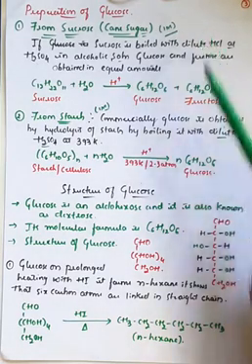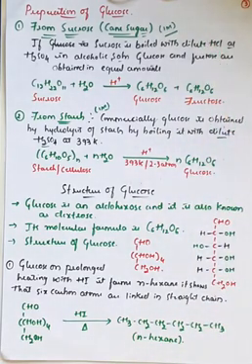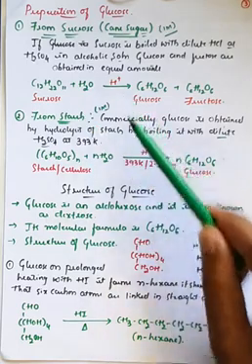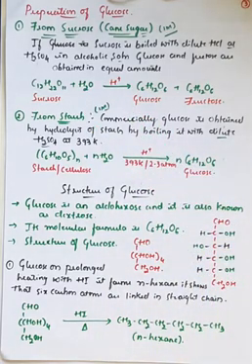The first one is laboratory scale, or it is generally called small scale. The second one is industrial scale, which is known as commercial scale, or it can be termed as large scale production of glucose.